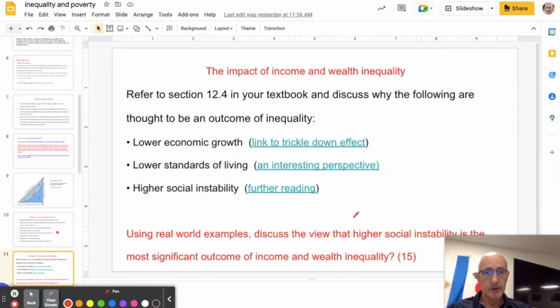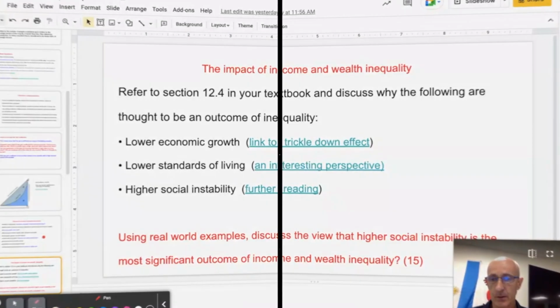Okay, and we'll use a separate video to look at the ways government policies try to deal with inequality.